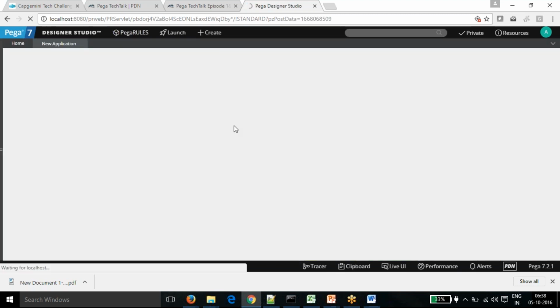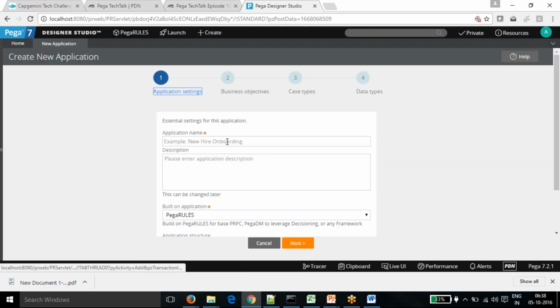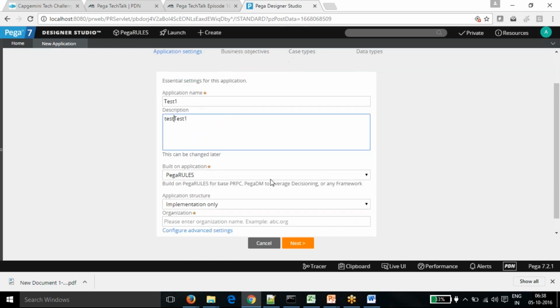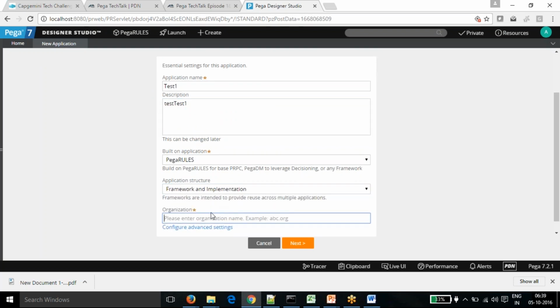So the new application. I'm just giving a dummy name now. Okay. So this is what I want to talk about: configure advanced settings.